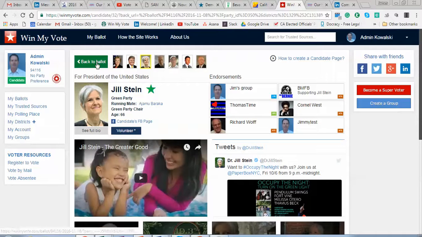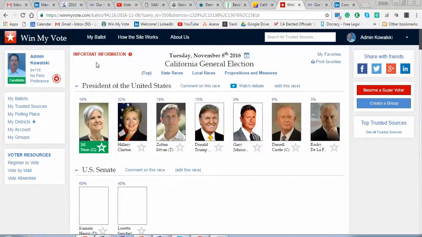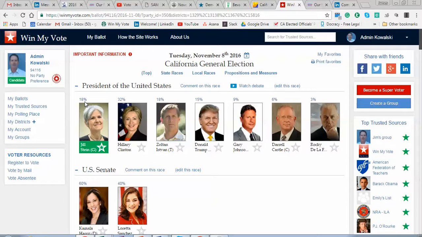So I favorite Jill Stein, and when I go back to my ballot, you'll notice that Jill Stein has moved to the front, her nameplate's turned green, and I can also see the percentage of favorites that she has on this ballot, which is the California ballot.